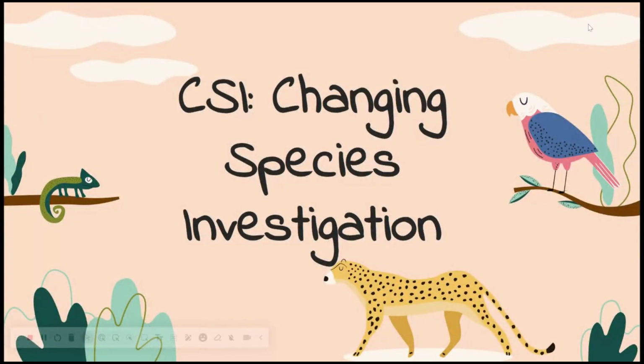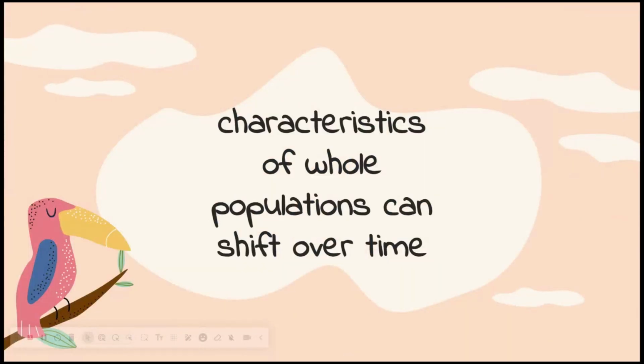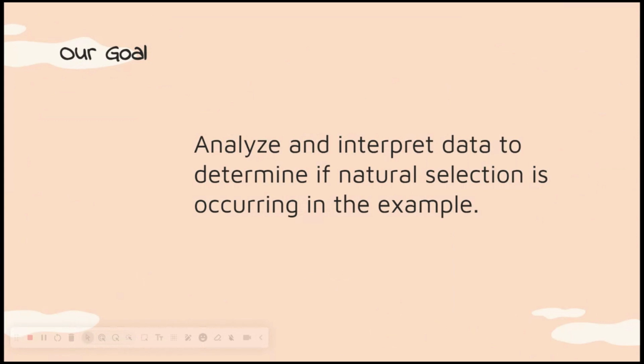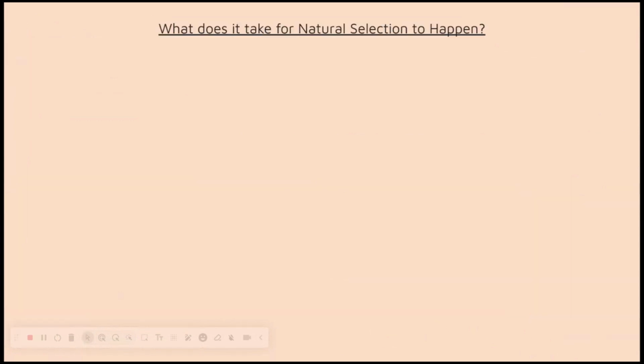CSI, Changing Species Investigation. Characteristics of whole populations can shift over time. Our goal in this lesson is to analyze and interpret data to determine if natural selection is occurring in the example. What does it take for natural selection to happen?